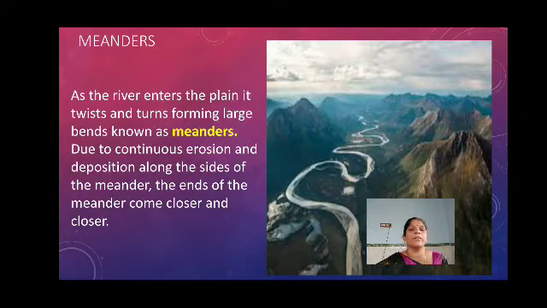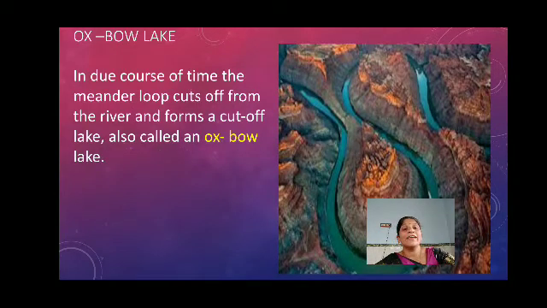The ends of the meander come closer and closer. Okay, it would be very close to one another. Then if it comes very close, okay, we said the bends of the rivers are called meanders. Here what we are saying is that when meanders come closer and closer, it makes the Oxbow Lake.